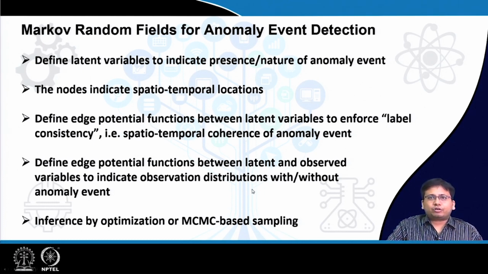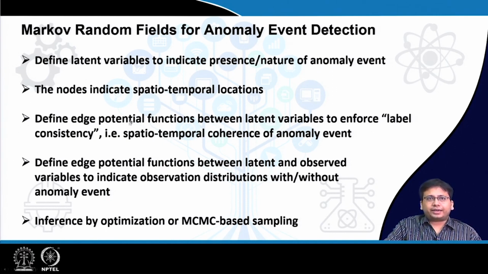So, in the presence or absence of anomalies, or in the presence of different types of anomalies, the observed variables can have different distributions. Those distributions can be specified using these edge potential functions between the latent variable and the observed variable.